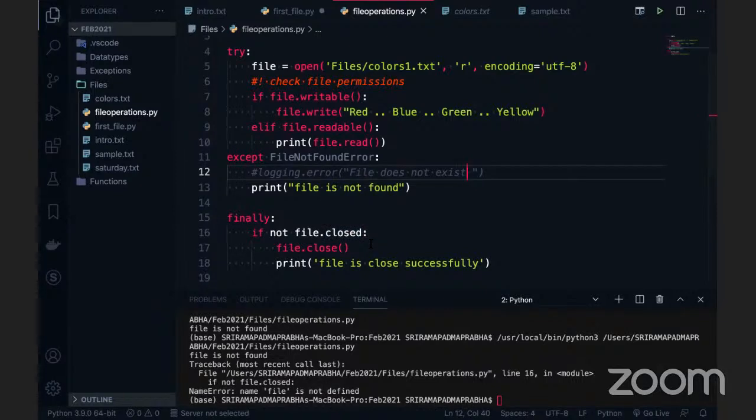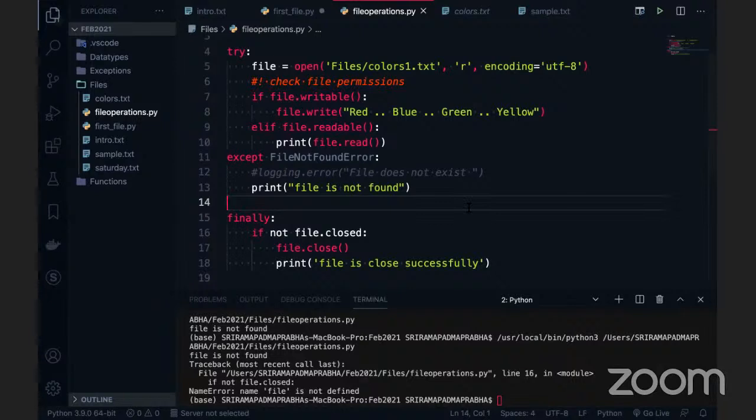Any answers? Any answers from the chat? Why is this file not recognizing here? Am I audible, guys?